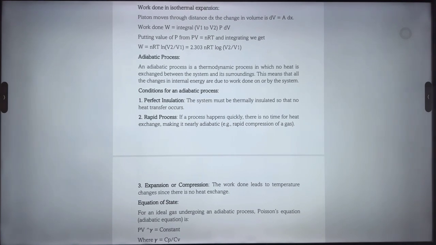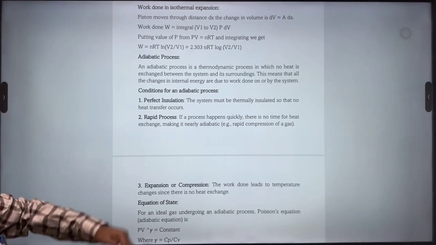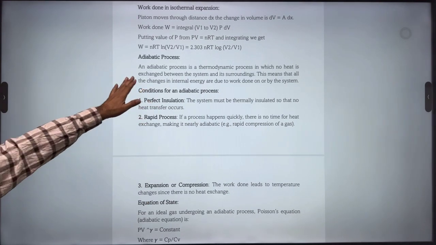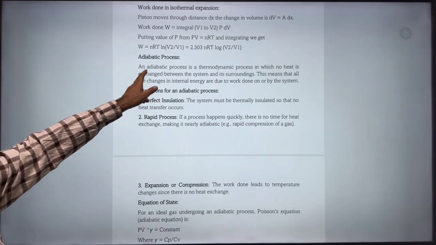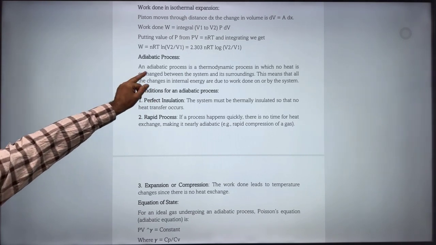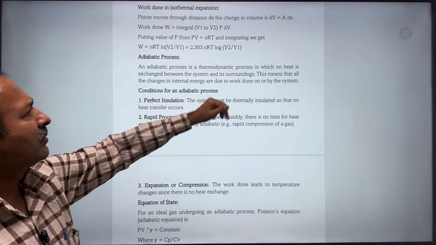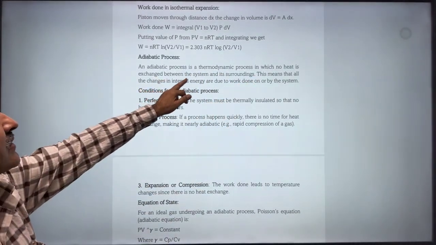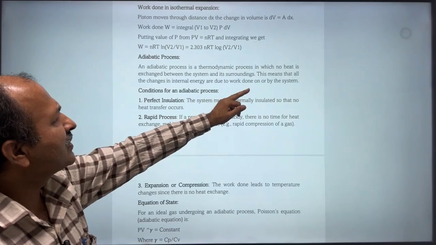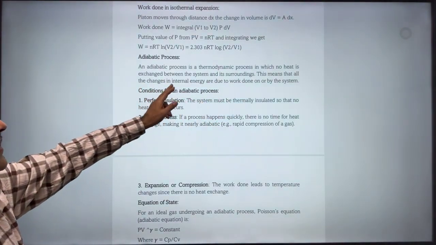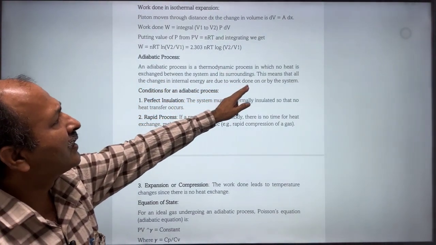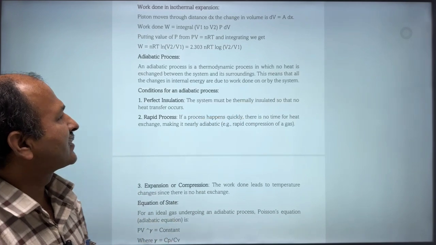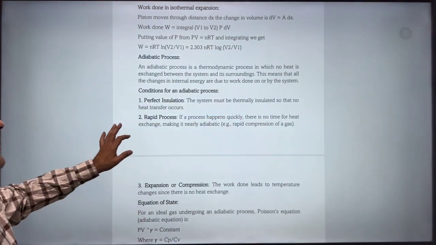What is an adiabatic process? This is a sudden process, temperature may change, etc. So let's analyze it. An adiabatic process is a thermodynamic process in which no heat is exchanged between the system and its surroundings. This means that all the changes in internal energy are due to the work done on or by the system. So let's see what the basic conditions are.